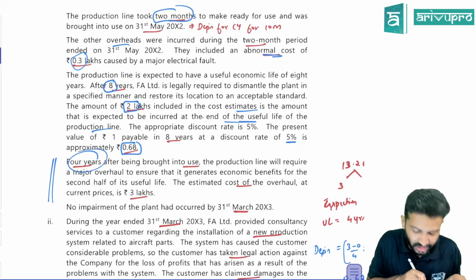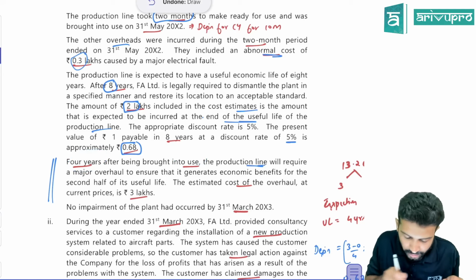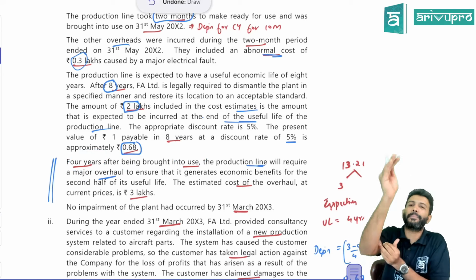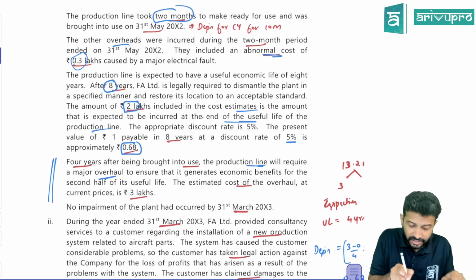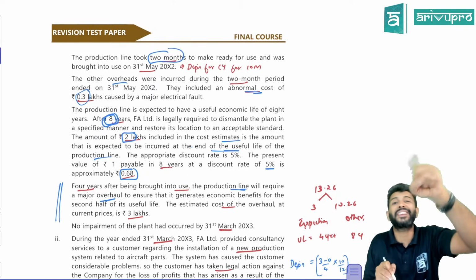Okay, so check this. Four years after being brought into use, once this production line is used for 4 more years, the production line will require major overhaul charges. We have discussed this. If you are doing any major overhaul or inspection charges, what do you have to do? You have to depreciate. Normally, what is the life of this production line? The useful life of the production line is 8 years.